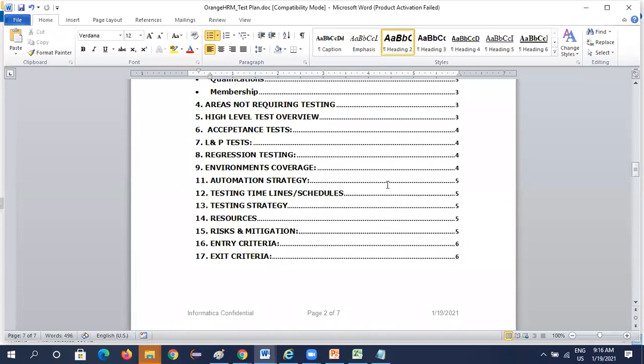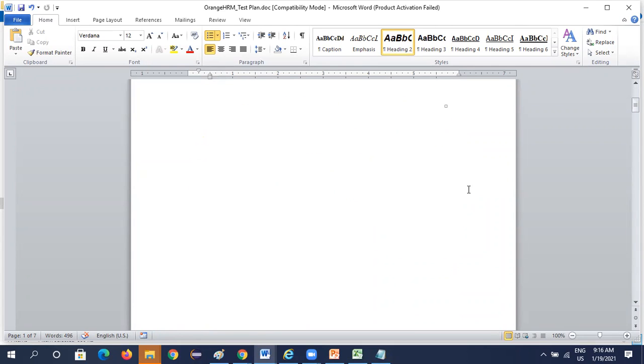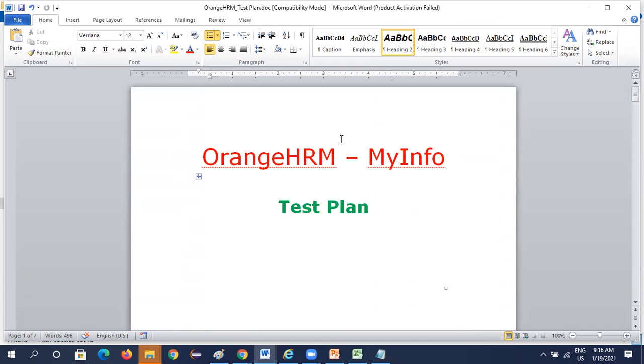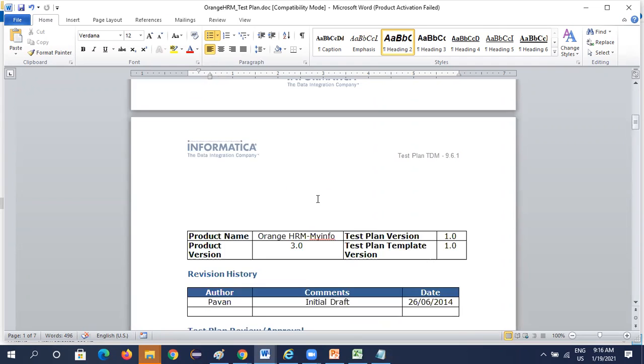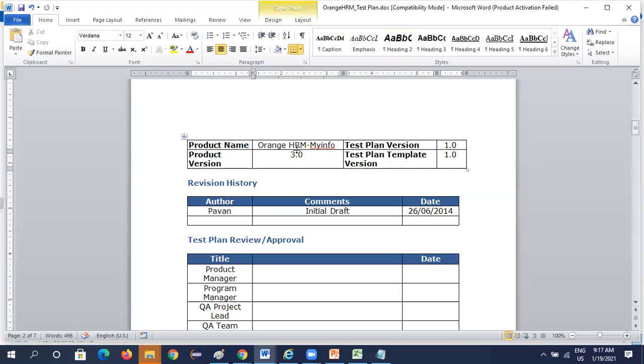Okay, here I'll show you one sample test plan document, how it is prepared, and how you need to go through it, if required. So this is the sample test plan document. Here you can see the product name, test plan version, template version, and the product version. Product version is the build version we have developed. Here it is 3.0. Who is the author of this one? Any comments, when it has been done?